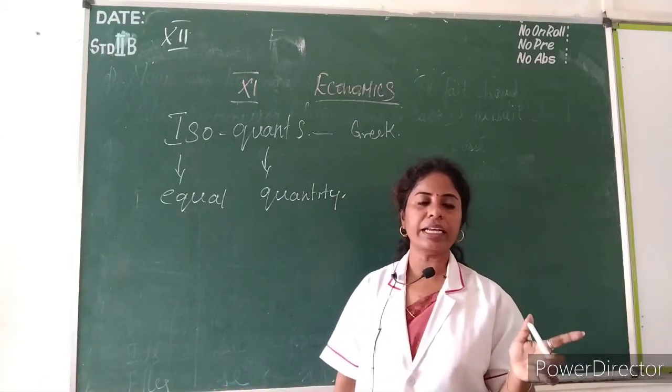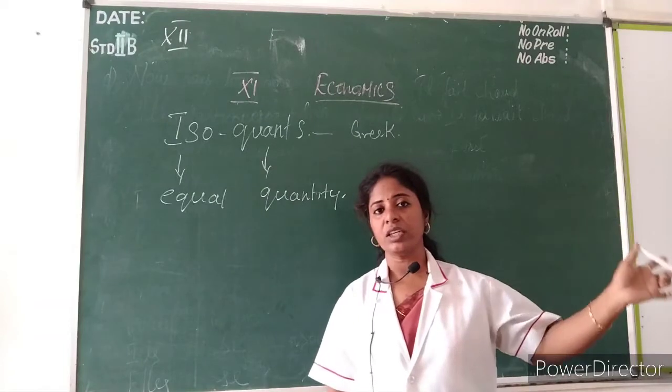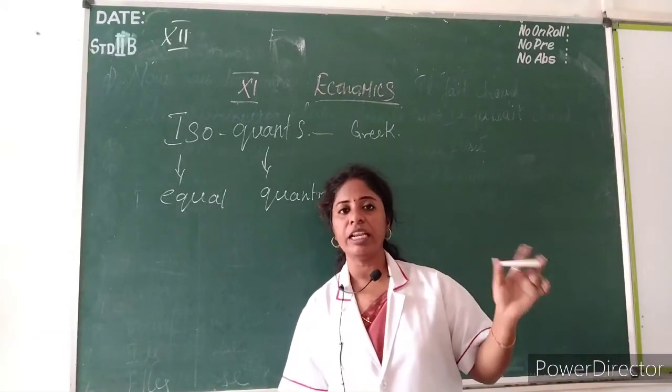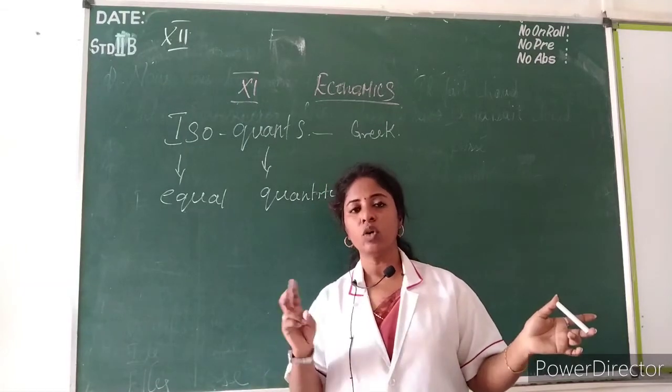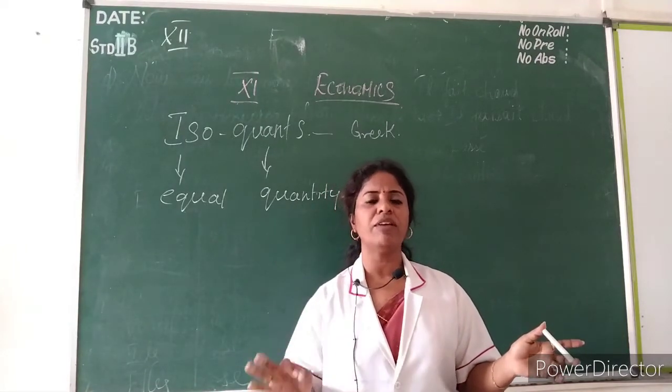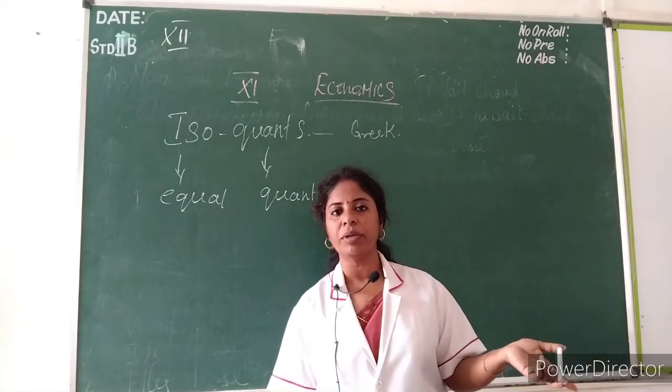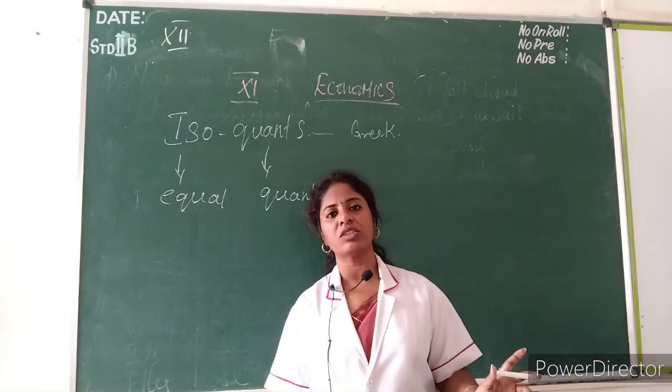So under indifference curve, we are just using a consumer. The different level of combination of two commodities which gives the same level of satisfaction. So two commodities, but different combinations, they give the same level of satisfaction.